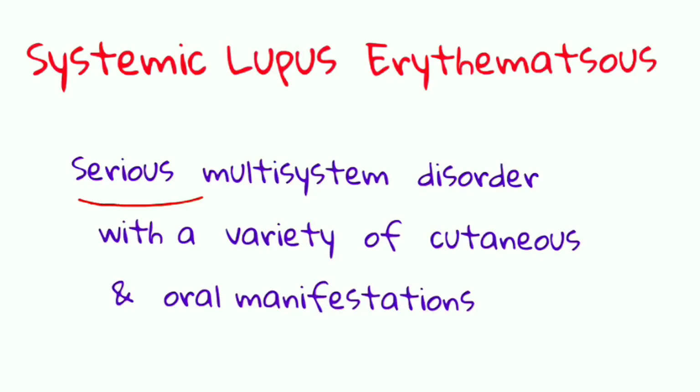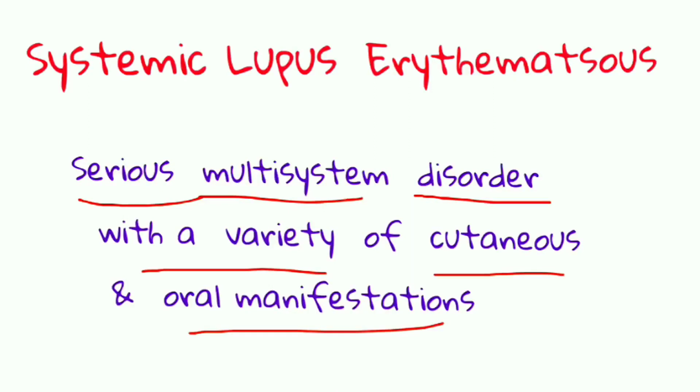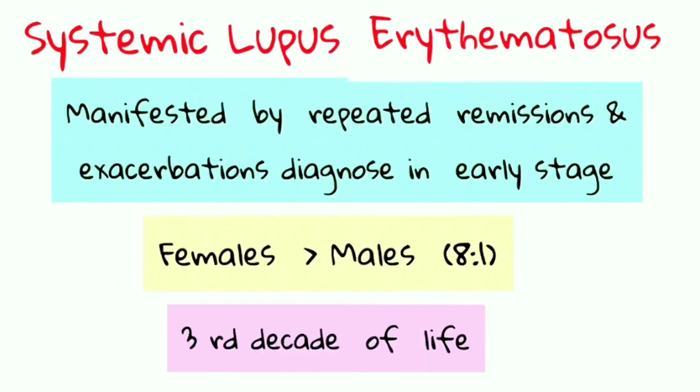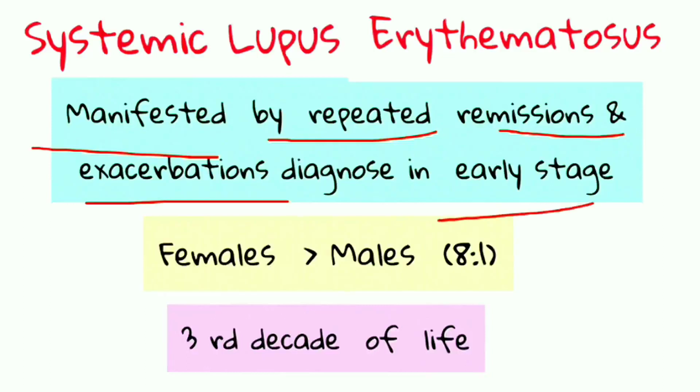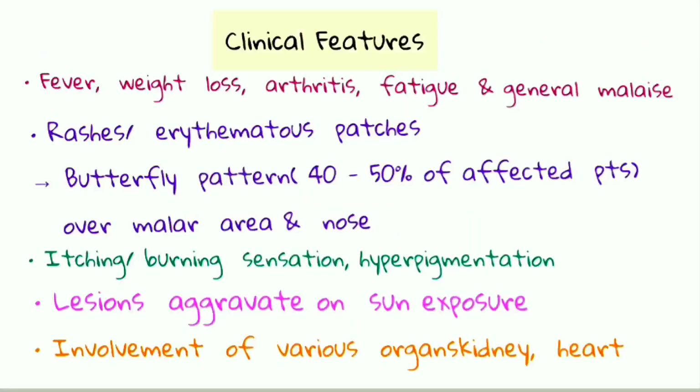Now let us see what systemic lupus erythematosus is. It is a serious multisystemic disorder with a variety of cutaneous and oral manifestations. So multiple systems are involved, and it can involve cutaneous lesions, and oral manifestations can also be seen. It is manifested by repeated remission and exacerbation, with diagnosis in the early stages. Females are involved more than males, and it is usually seen in the third decade of life.